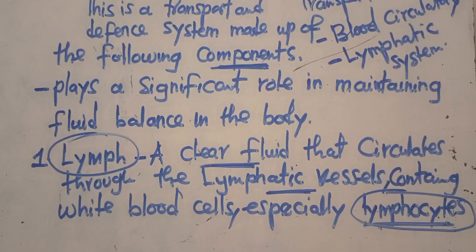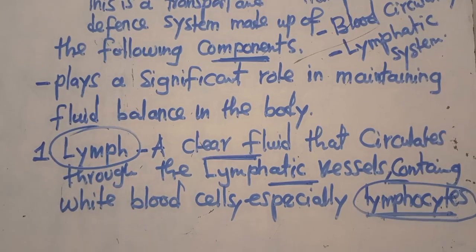Previously I showed you how some actions take place, and there's a question I was discussing with you. That's something you have to understand. So it has lymph, which is a component of the lymphatic system.